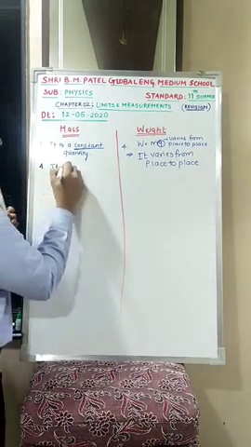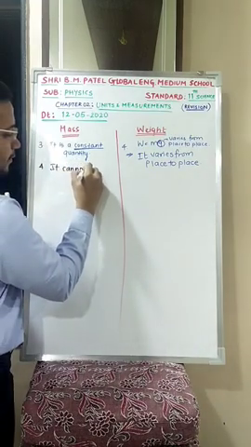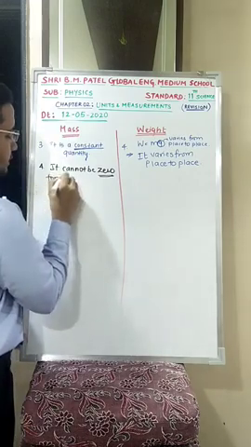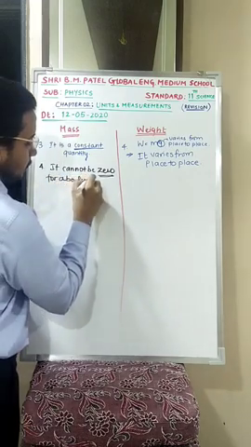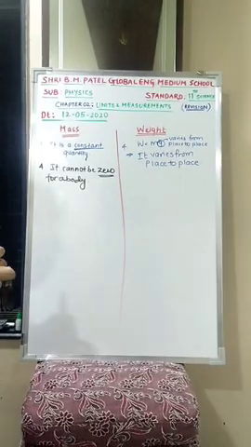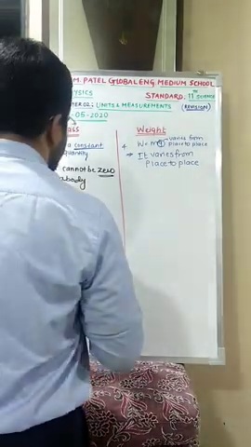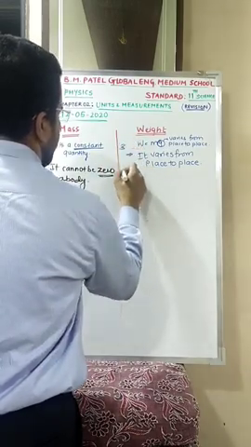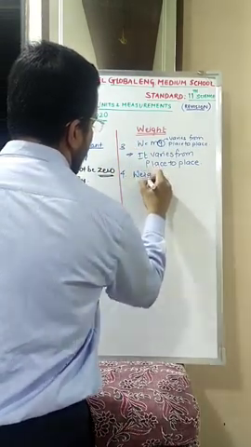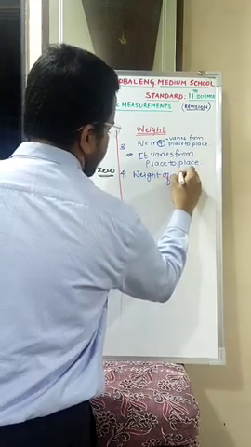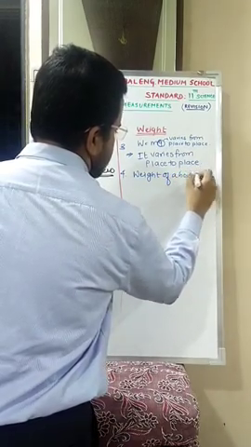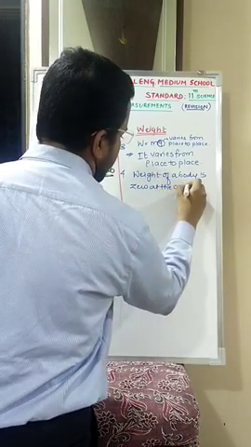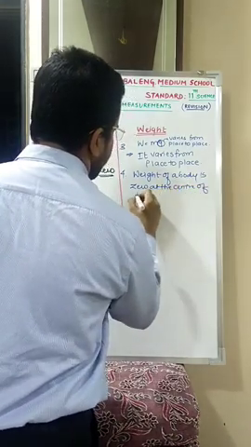It cannot be zero for a body. Mass can never be zero. Is this clear? Weight can be zero. Yes or no? So I can write over here, this is the third point. Fourth point: weight of a body is zero at the center of the earth.